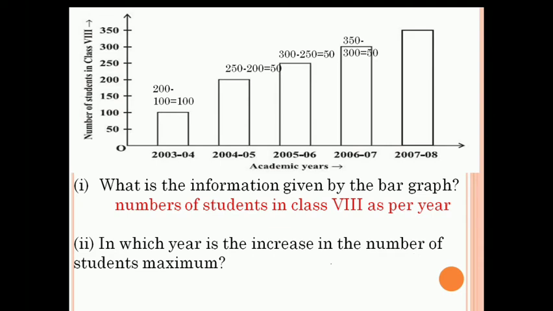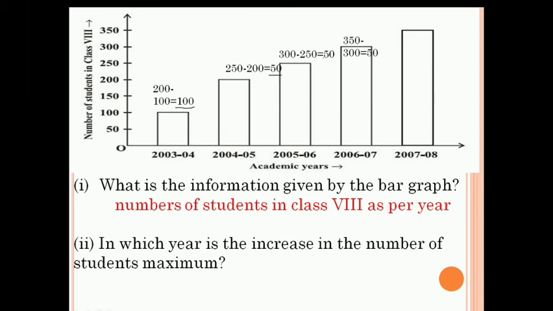Now look at here, 2003 and 2004 show 100 students, but 2004 and 2005 show 200. So between these years there is an increase of 100 students. But for 2005 and 2006 it shows only an increase of 50 students.